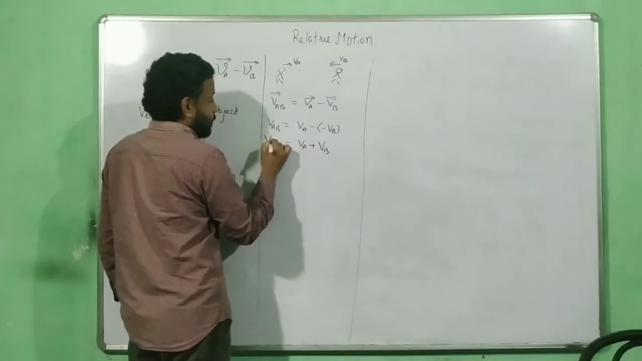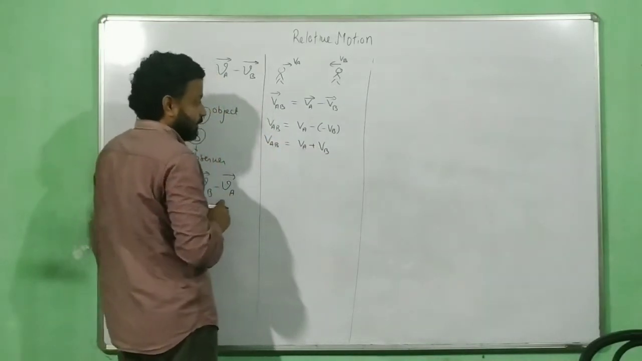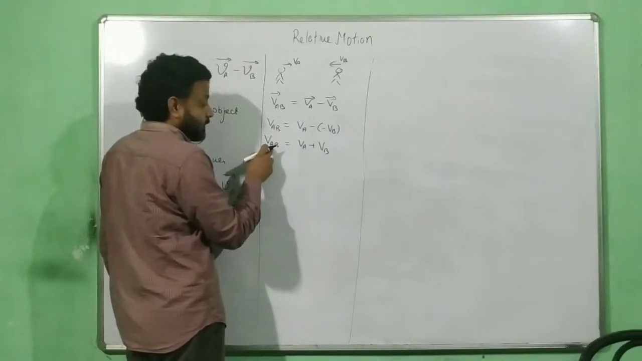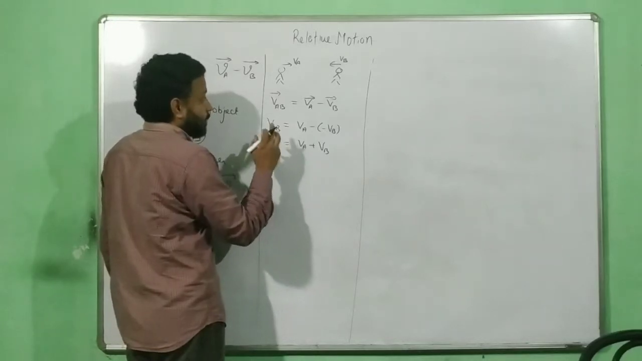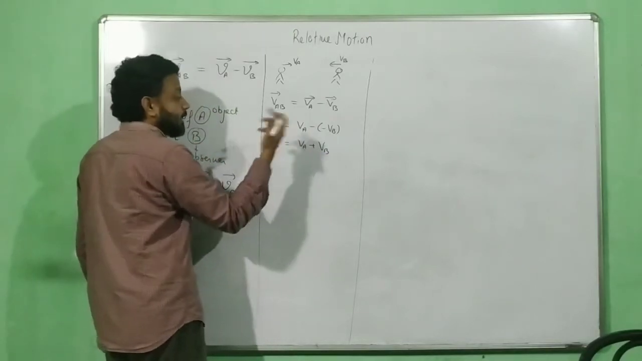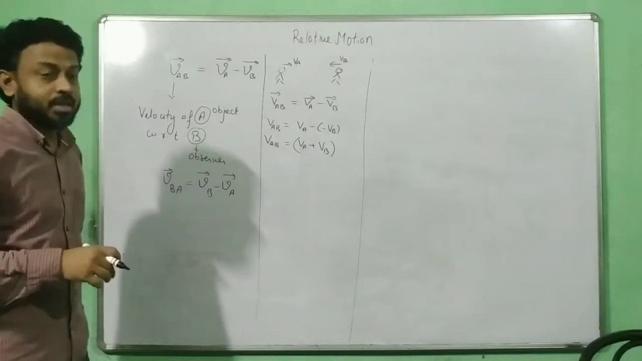So when two objects are moving in the opposite direction, the relative velocity gets added up. So when A is being watched by B, B is the observer. When B watches A, then it appears for B that A is moving with the velocity of VA plus VB. Okay, this is the meaning of that.